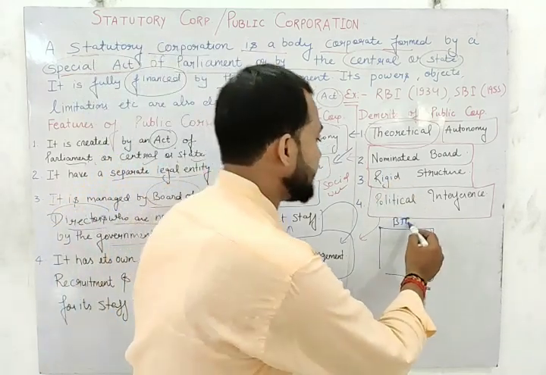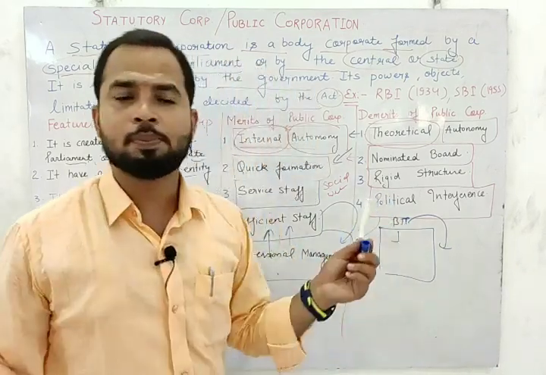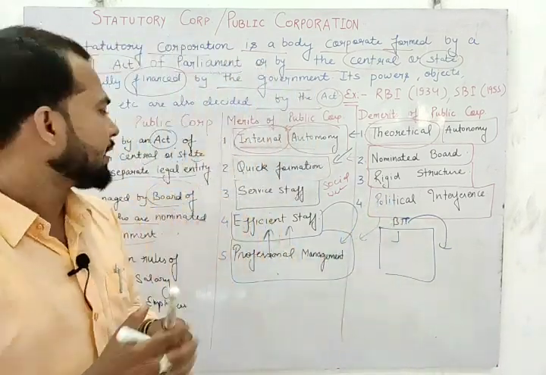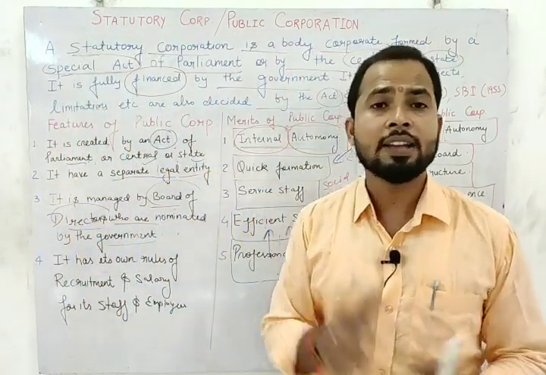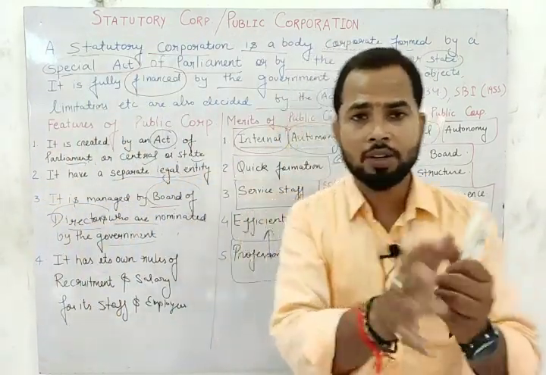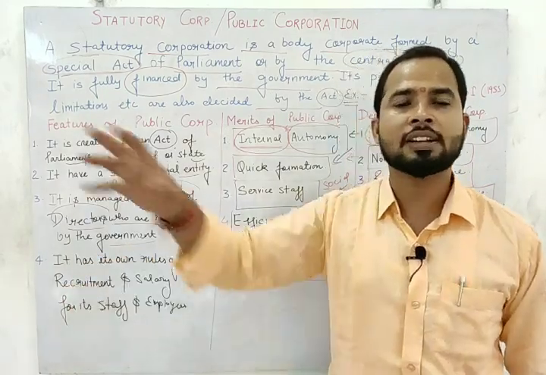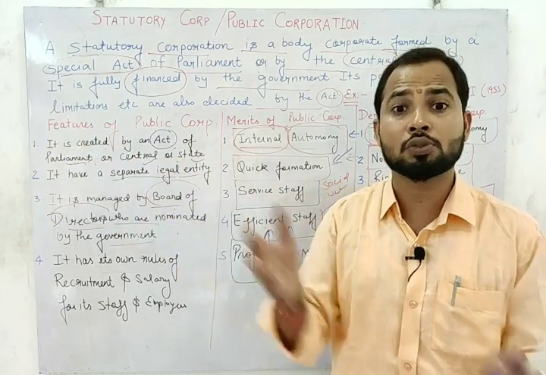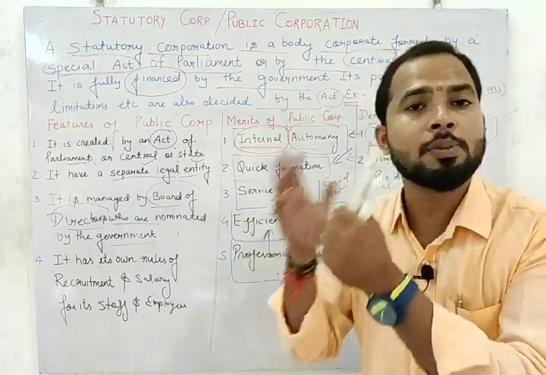If BJP changes, the next party will come, and they will change the policy, because we know that the board of directors is nominated by the government. Like in the case of RBI, the governor of RBI is nominated by the government. When the government changes, it will nominate the person who is suitable for that particular government. So when the government changes, the policy will also change.